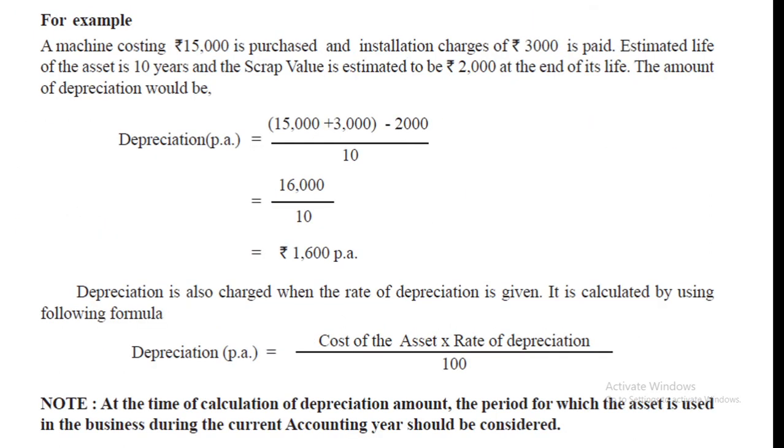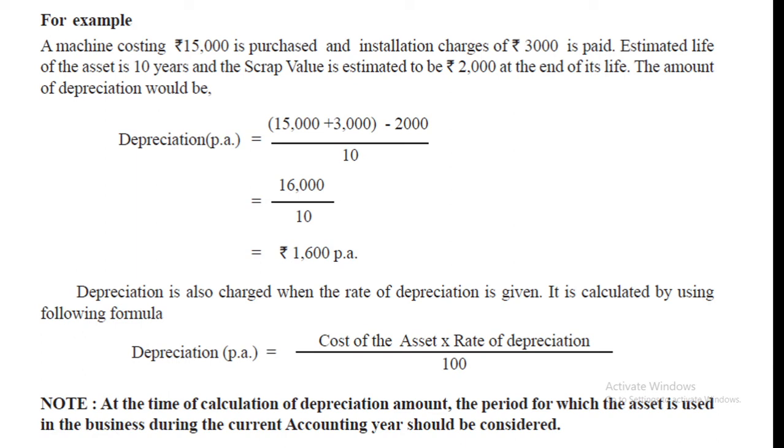If machinery costing 50,000 and installation charges 3,000, estimated life 10 years and scrap value 2,000, then how to find out depreciation? Here the depreciation rate is not given. So see what is the formula? Cost plus installation charges minus scrap value divided by estimated life. Okay. See. So you will get 1,600 per annum. 1,600 is the depreciation amount.